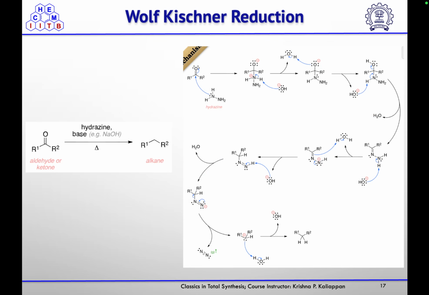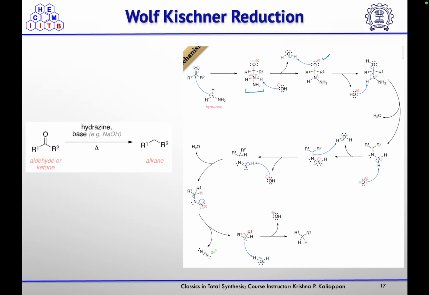So, ketone on treatment with hydrazine in the presence of some base will lead to the formation of this alkane. Basically, the mechanism goes in such a way that the hydrazine will react with your ketone to form this addition product first, and then after the deprotonation, the positive charge on the nitrogen will be lost, and then again this alkoxide ion will take the proton to form the hydroxyl group at that position.